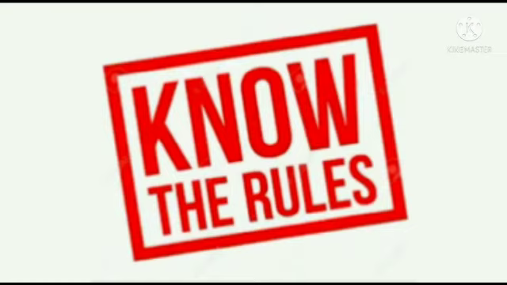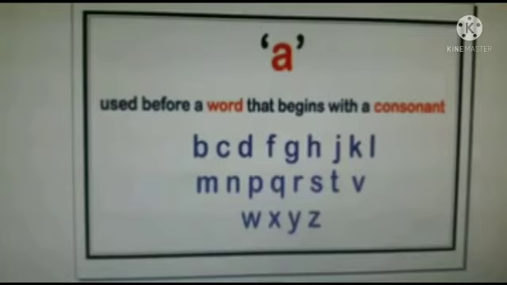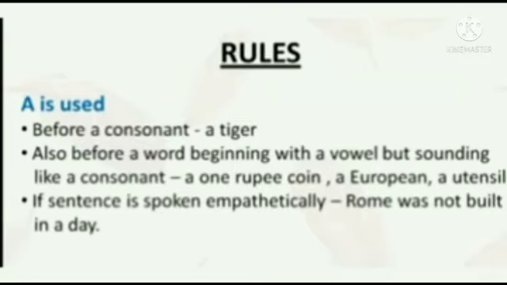Now let us understand the rules of articles. We use a before a word that begins with a consonant. The second rule is important because a word beginning with a vowel but sounding like a consonant. A one rupee coin, though the word is starting with a vowel, but we have used a. Why so? Because the sound of w is coming. A European, though it's starting with a vowel, but the sound of y is coming. That is why. A utensil, sound of y. If a sentence is spoken emphatically, Rome was not built in a day, we use a.